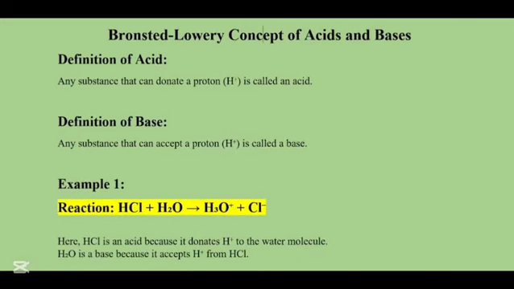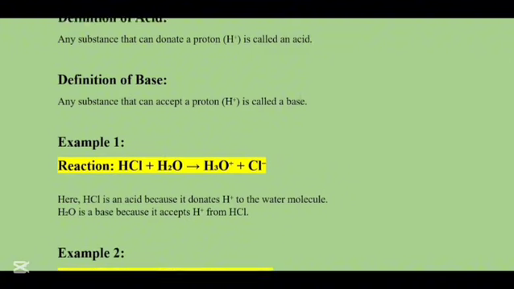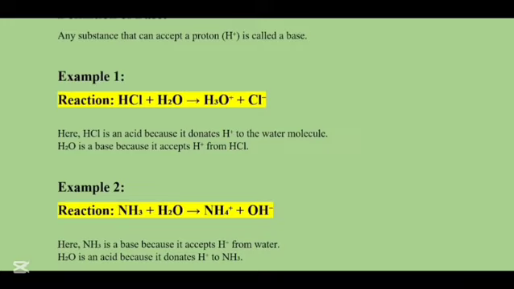The definition of acid according to Bronsted and Lowry: any substance that can donate a proton, which is an H positive ion, is called an acid, and any substance that can accept a proton is called a base. Now here is the first example. We have hydrochloric acid and it's being combined with H2O, which means water. After that, it produces an H3O positive ion. This basically means that water gained a positive ion or a proton.